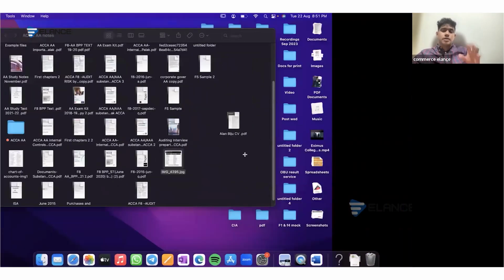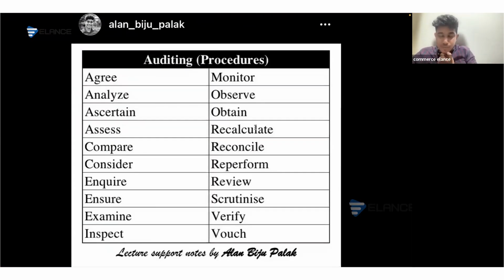You should never include a point like ask the management. Instead, you should always say inquire of the management or discuss with the management. You should never include the point read the financials. Instead, you should use the term review the financial statements, or inspect the financial statements, or examine the financial statements.